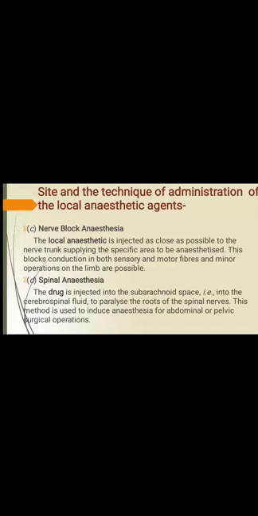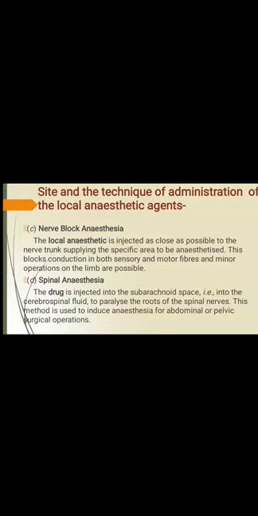Third one, nerve block anesthesia. The local anesthetic is injected as close as possible to the nerve trunk supplying the specific area to be anesthetized. This blocks conduction in both sensory and motor fibers, and minor operations on the limb are possible. So, in minor surgeries, minor limb operations, this type of nerve block anesthesia is employed.